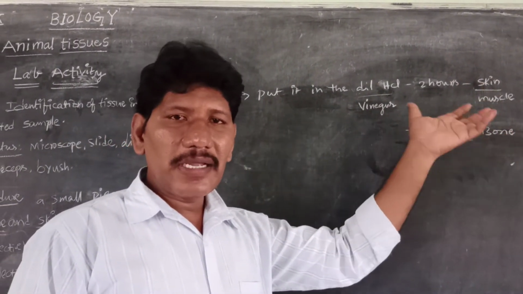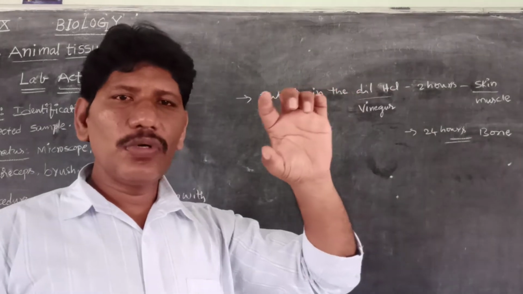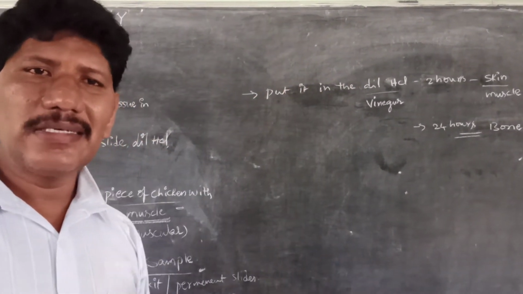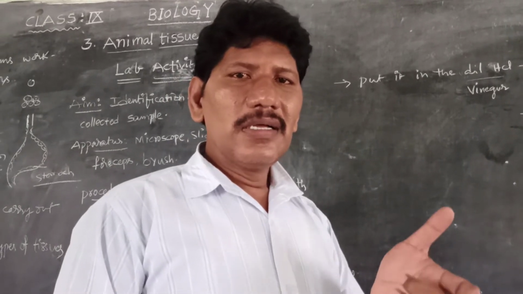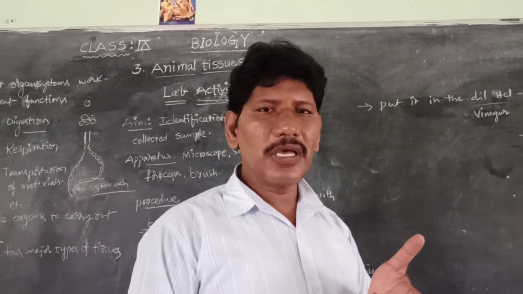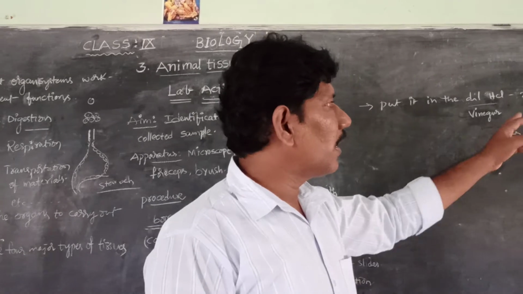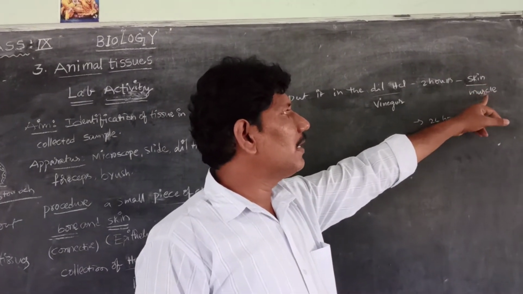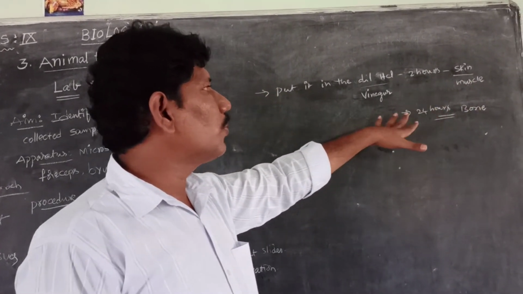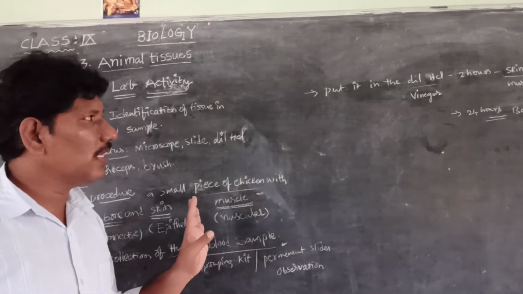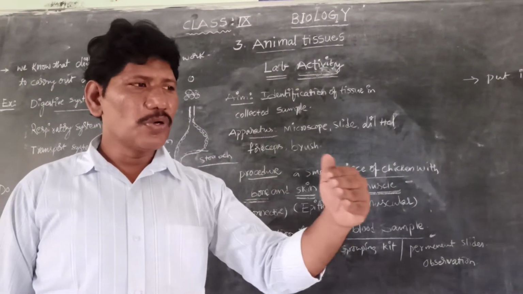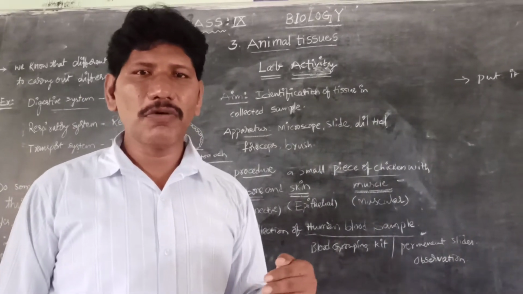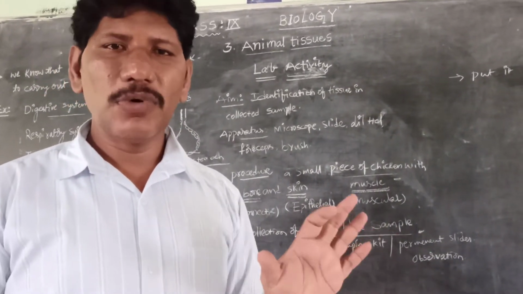Tomorrow morning, we collect the piece of bone and place it on the glass slide, press it with another glass slide, and observe how the tissues are present in the bone. So just like skin, muscle and bone, we are going to observe these under the microscope. Today we are going to observe the permanent slides which are available in our permanent slide box.